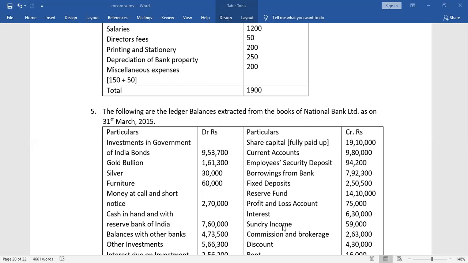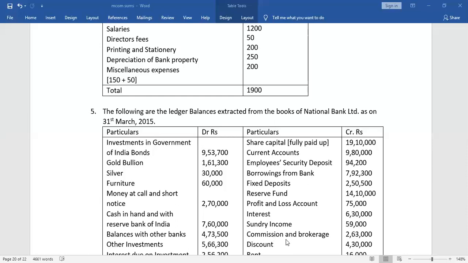In interest earned, we have all the interest received from overdraft facility, from loans, from cash credit, also discount earned. In the interest earned schedule, interest earned comes, discount collected comes, income from investments also comes, and apart from that, any other income will come under other income. So sundry income will come under other income.